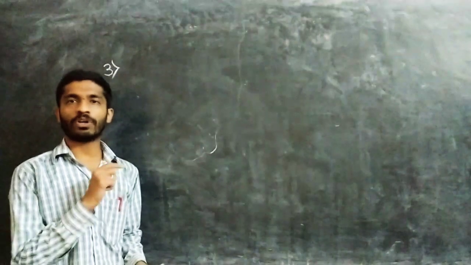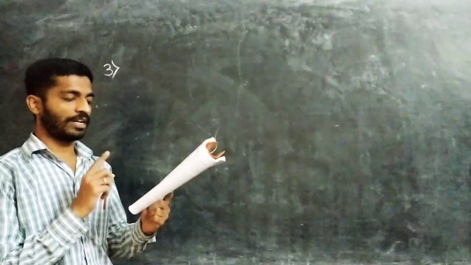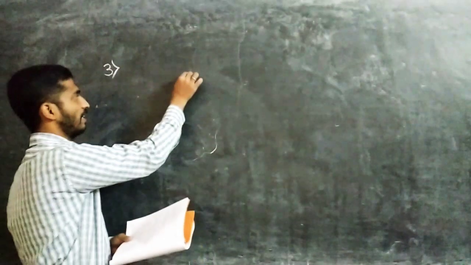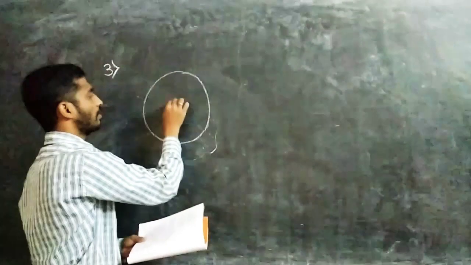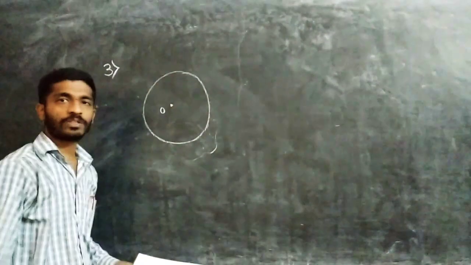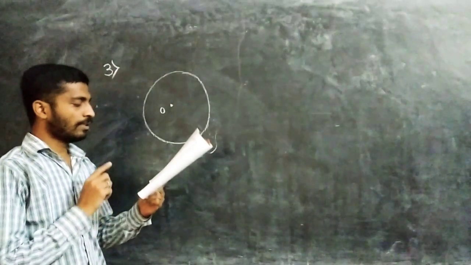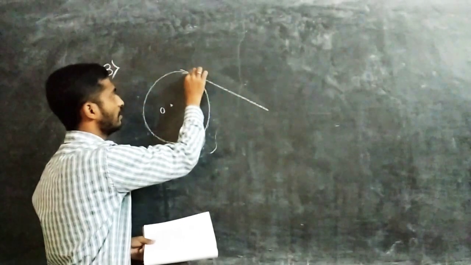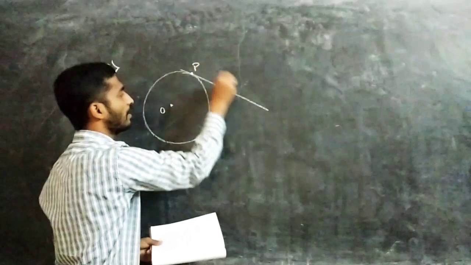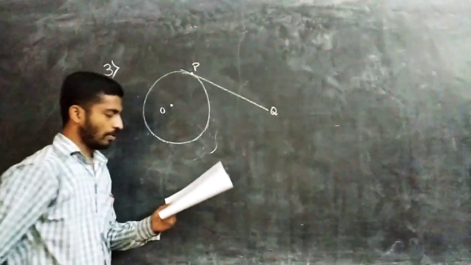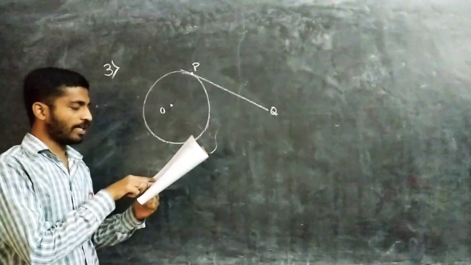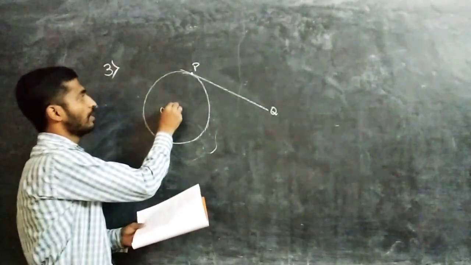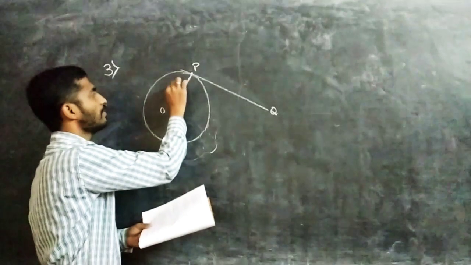For this, draw a rough diagram. First, the radius is 5 cm. No need of measuring it, just roughly draw the circle. Let's take the center as O, and PQ is a tangent. So I will draw one tangent PQ at the point P. The radius is 5 cm, so here it is 5 cm.